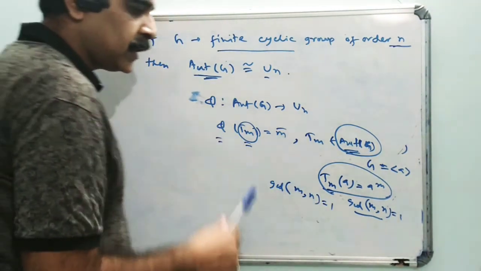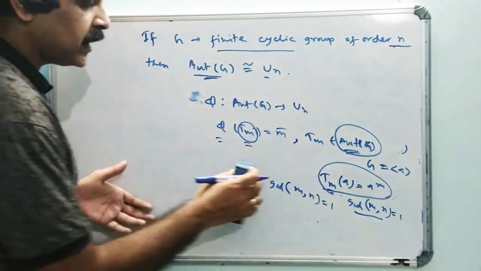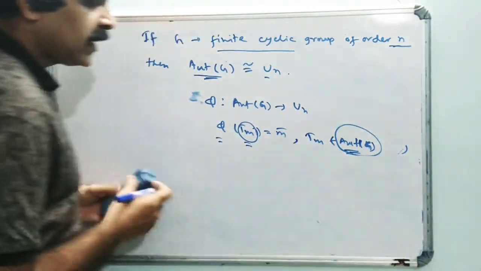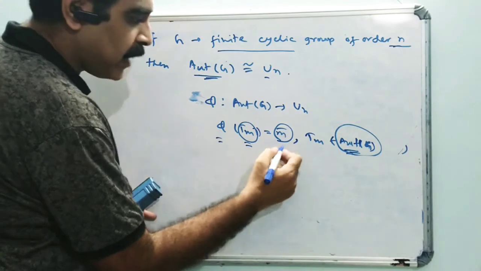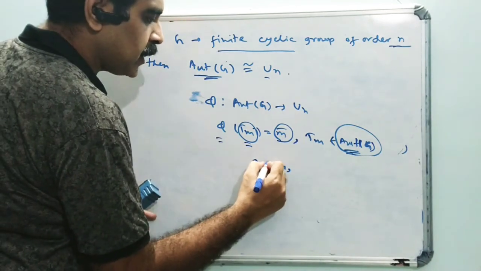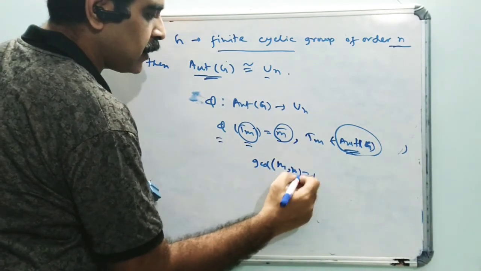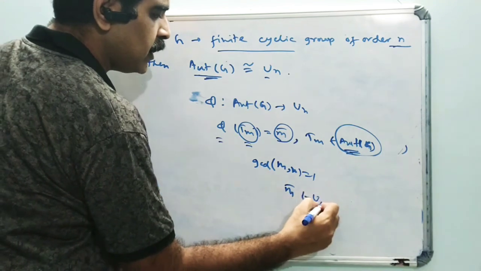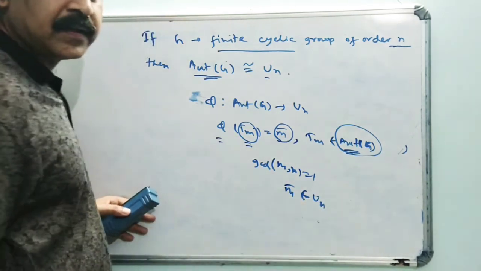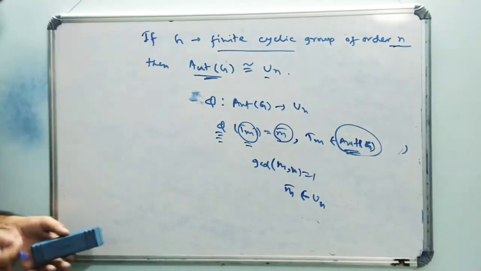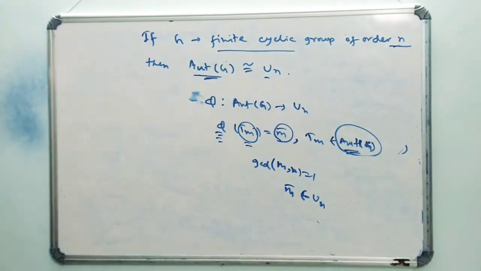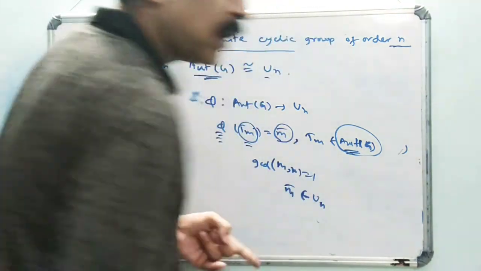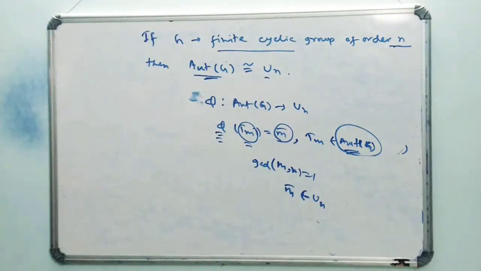Therefore, when we take phi of T_m equal to m bar, since m is prime to n, m bar belongs to U_n. Therefore the mapping is well defined. Now we have to show that phi is a homomorphism and that it is bijective.